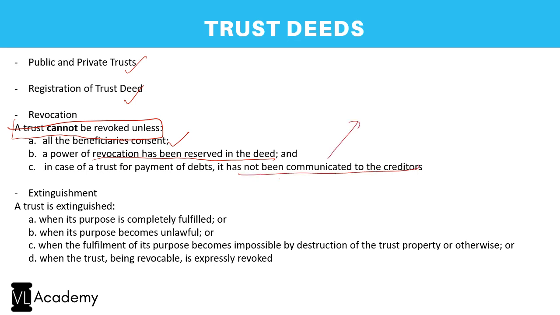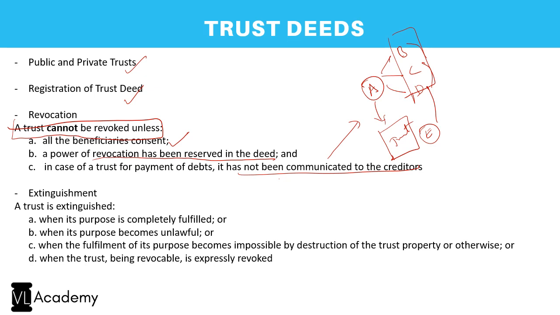So for this point, let me give you a very brief example. Let us say A has got 3 creditors, B, C, D. Now A thought, okay, let me do one thing. Let me transfer all my property to a trust. Let me put E as the trustee. Let E divide all these funds to B, C, D and give any balance to A. So in this case, the beneficiaries are B, C and D. However, this formation has not been communicated to the creditors. So in such a case, before it is communicated, then you can revoke. Fine. So these are the conditions where you can revoke a trust.